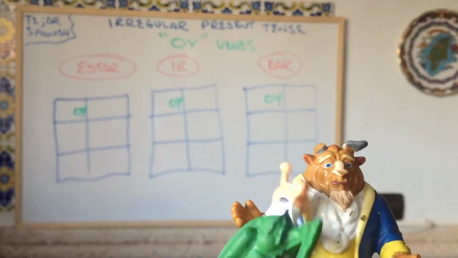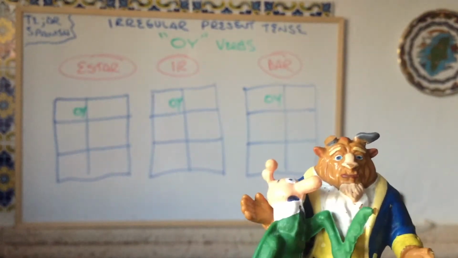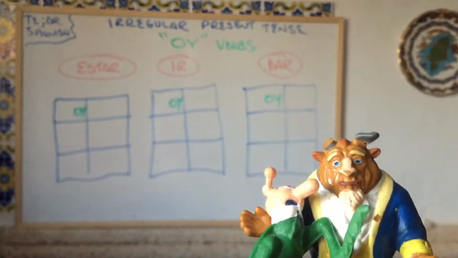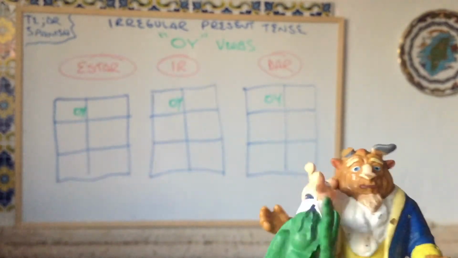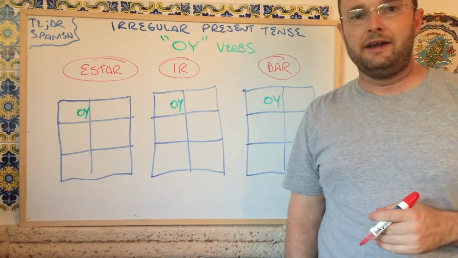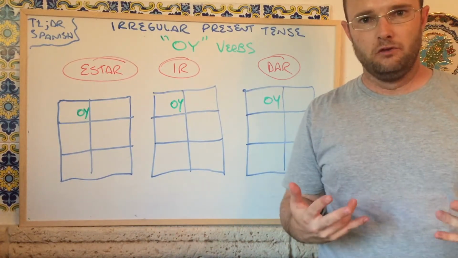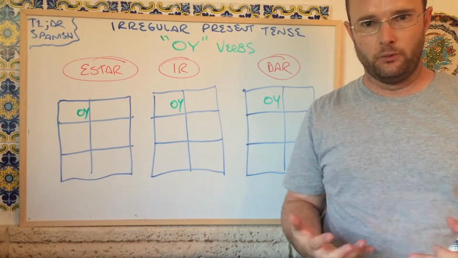I'm trying to teach you about some irregular verbs in the present tense of Spanish. These are oi verbs. The yo form ends in oy. Let's take a look, shall we? So as my friends just pointed out, these are oi verbs. In the present tense, the yo form ends in oy, so it has an irregular yo form.